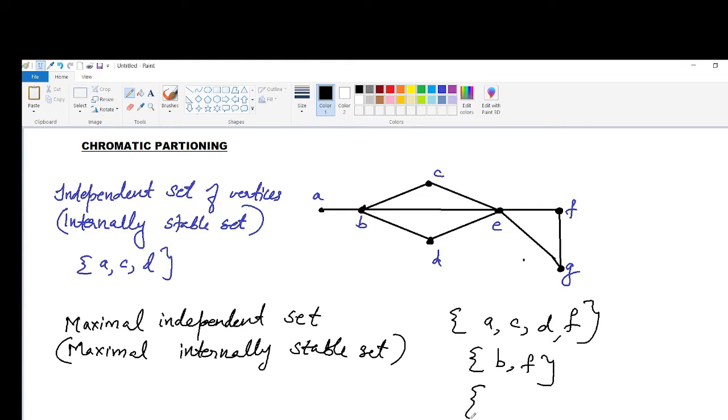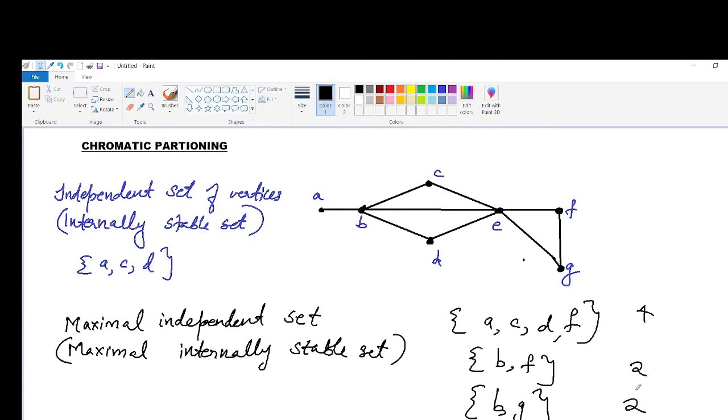Now another example, consider B, G. This is also a maximal independent set because we cannot add any other vertex to this set without destroying its independence property. Now, from these examples, you can see that a graph has many maximal independent sets and they may be of different sizes. Here there are 4 vertices, here only 2 vertices, here also 2 vertices.